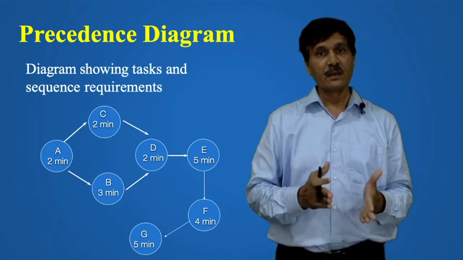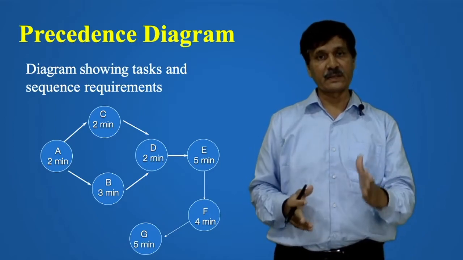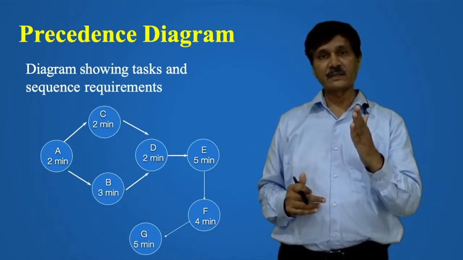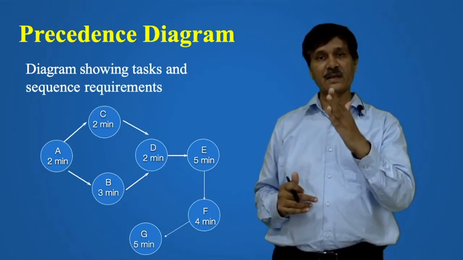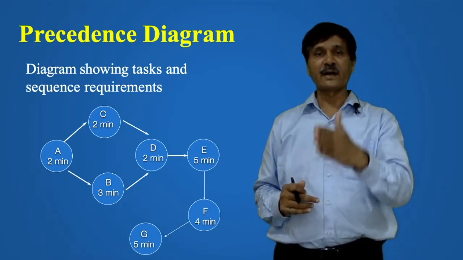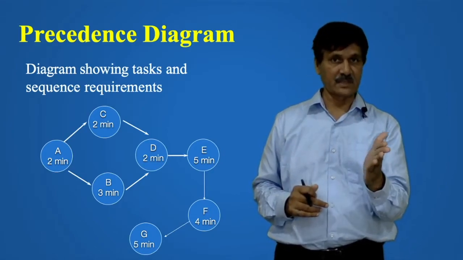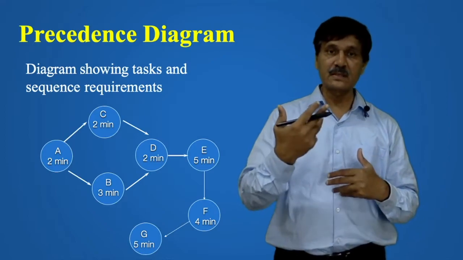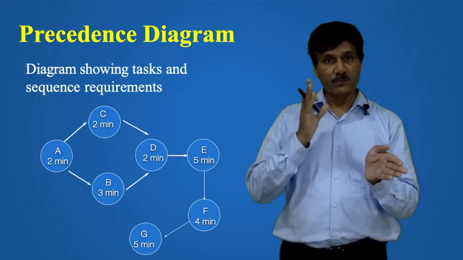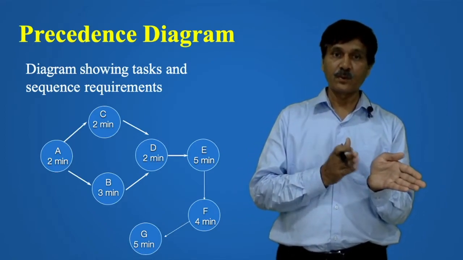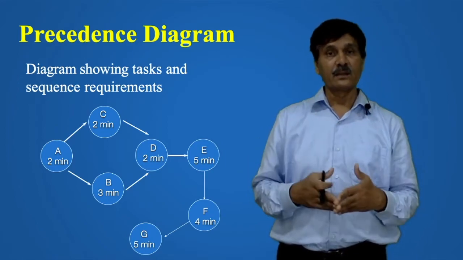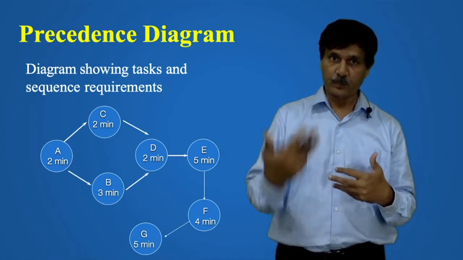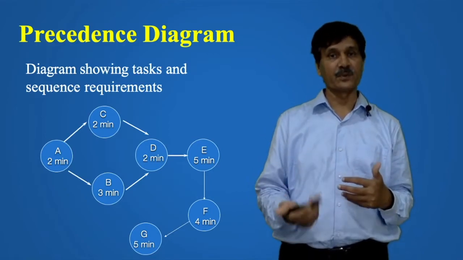After that, task E, then task F, then task G. So precedence is to be followed. Only when you follow the precedence can you complete your work.